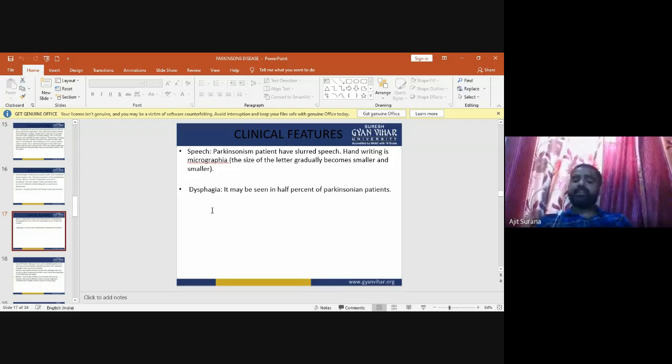Now the next clinical feature of Parkinson's is speech. Parkinson patients have slurred speech. They do not speak clearly. So the Parkinson patient has a slurred speech.